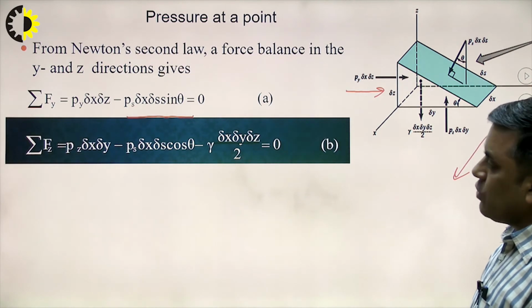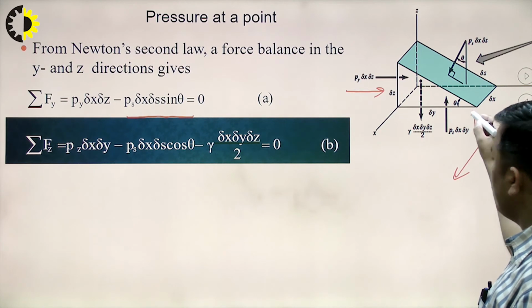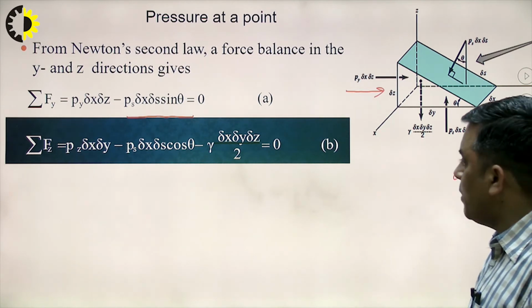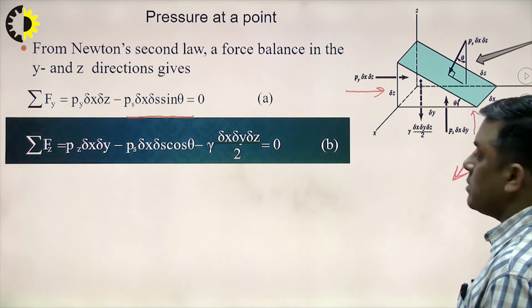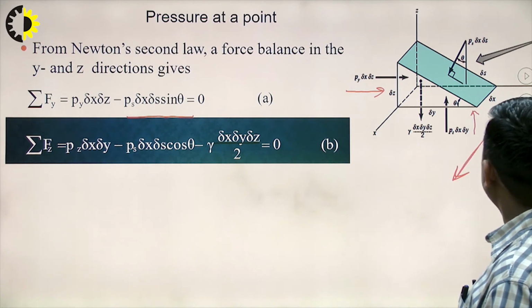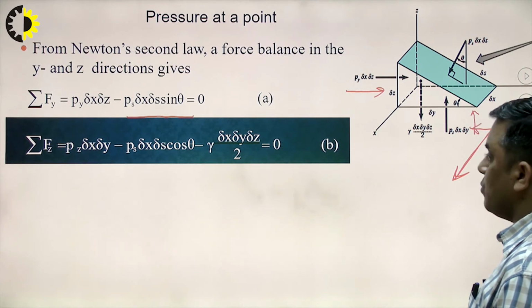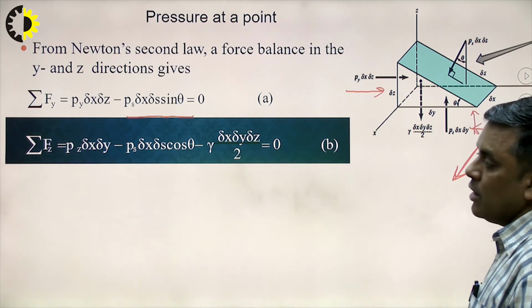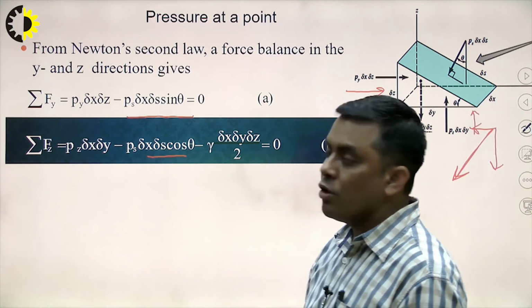Similarly, we can write the equation in the z direction also. In the z direction, one pressure force is there, Pz delta x delta y, which is positive upward. Another one, because this Ps delta x into delta s has 2 components. One we have already taken into consideration, the second one is the cos component of this, which is Ps delta x delta s cos theta.